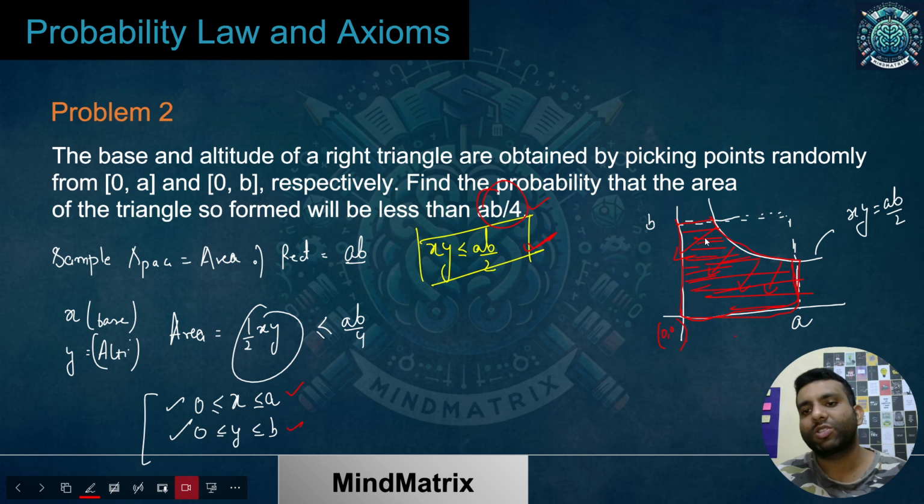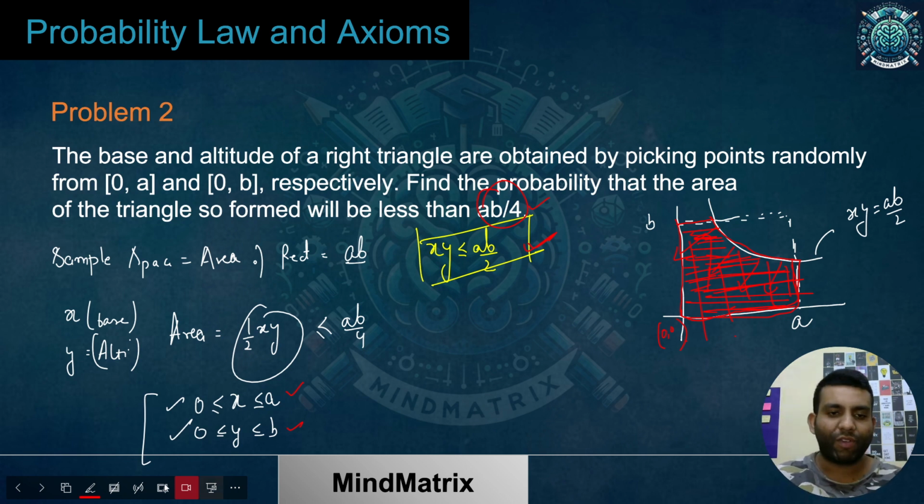And what was your sample space? Sample space was the complete rectangle, and now I'm talking about just this portion. I hope the idea is clear. So I have to calculate this area. This area will not be giving me the area of a triangle. This area is telling me about the number of points present which will have an area less than AB by 4.